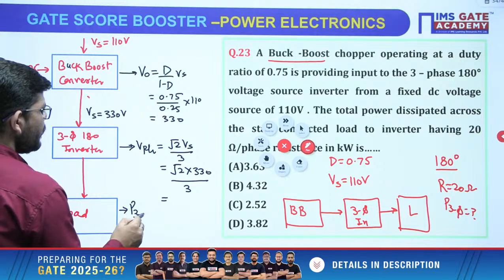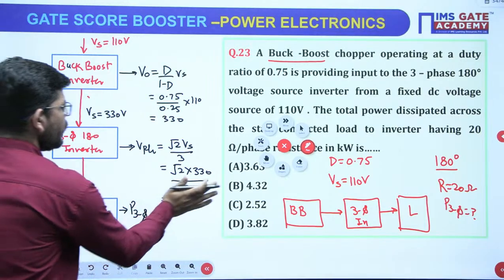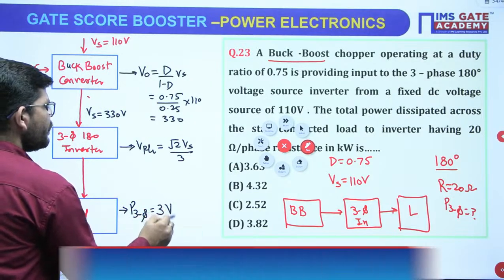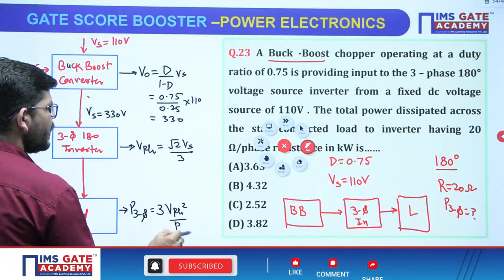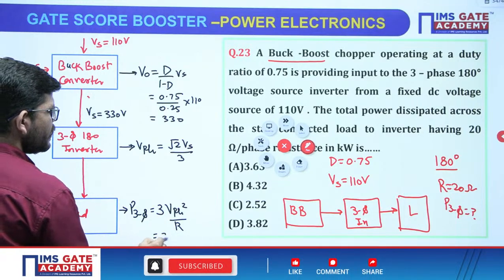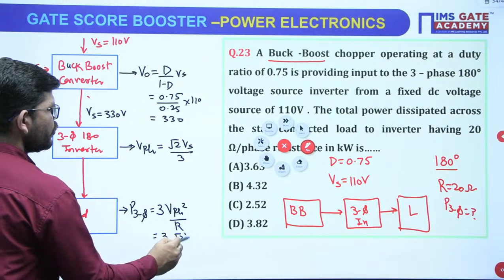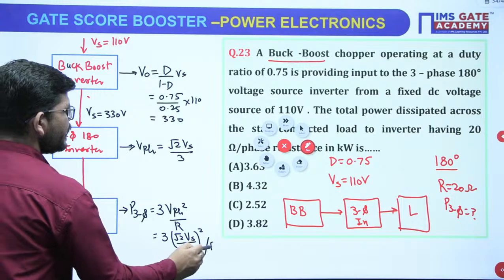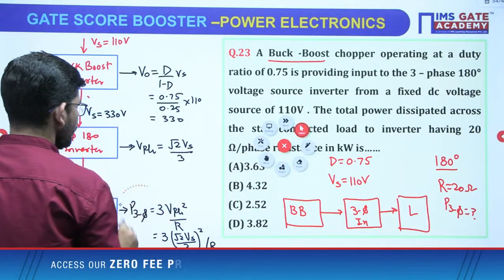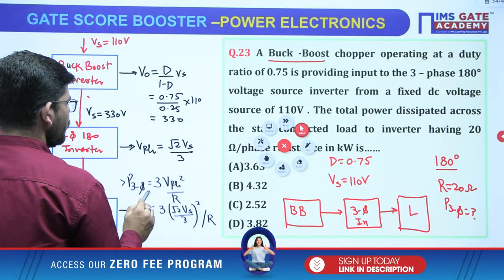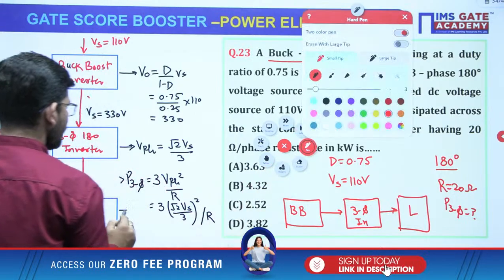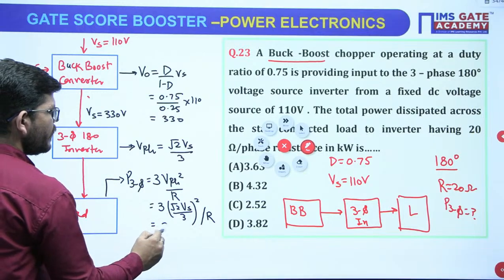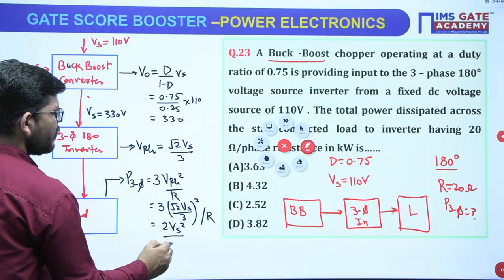So power three phase, let me write it here: 3 times V phase square by R, or 3 times root 2 Vs over 3 whole square divided by R, correct? Now what we will get? 2 Vs square by 3R.